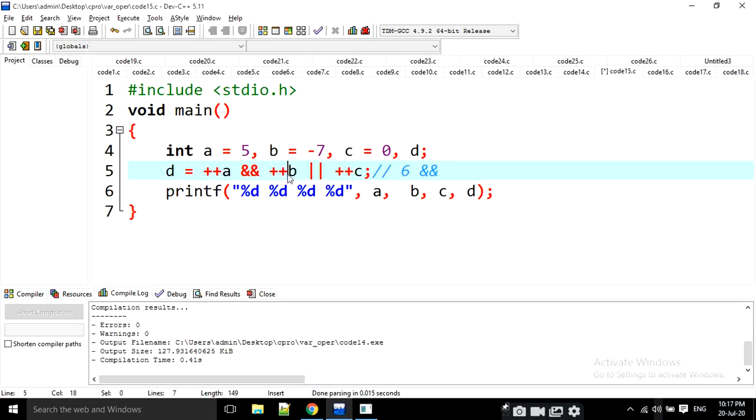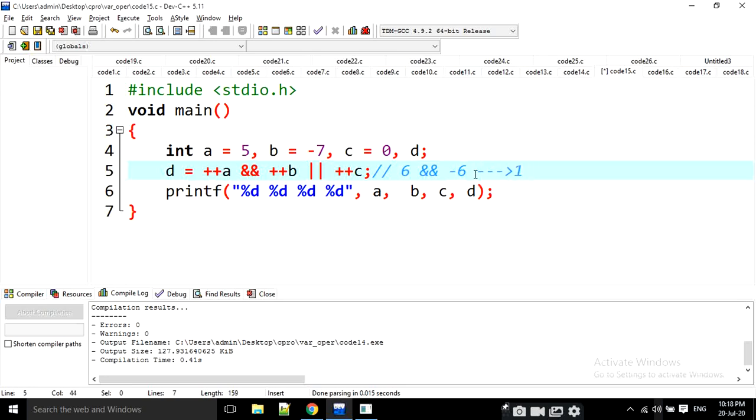Now what is b value? This is also pre-increment, right? Again, that means what is b value now? B value is going to be -6, and any positive value or negative value, any one is true here. That's why it is moving into OR here. This is the OR operator, right? First of all, we are going to compare these two. 6 logical and 6, true and true. That means it is going to return true.